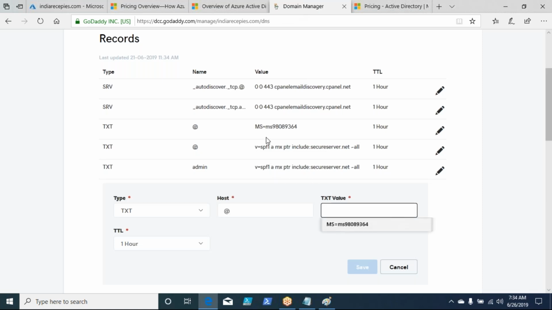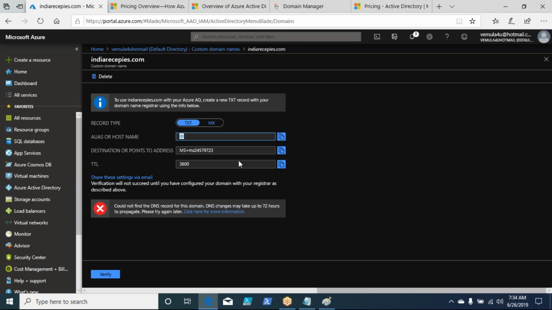What is the text value? Here you see some value, right? Some server name, ms equals to some name, right? Destination or points to address, right? ms equals to some name, right? This is the name which you are going to put. I'll copy it and then put that here.